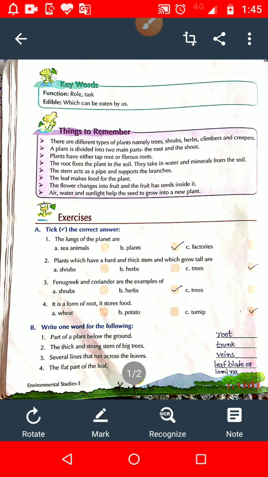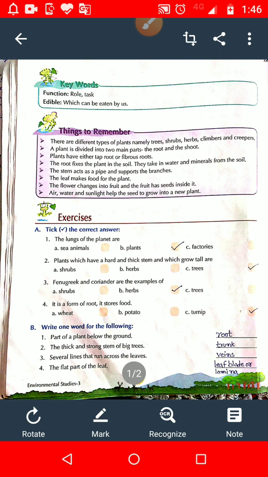Now option number B, write one word for the following. Part of a plant below the ground. So student, when I explained about plants, I explained that a plant can be divided into two parts. In how many parts can the plant be divided? In two parts, the root and the shoot.